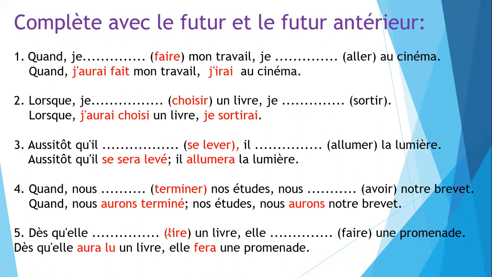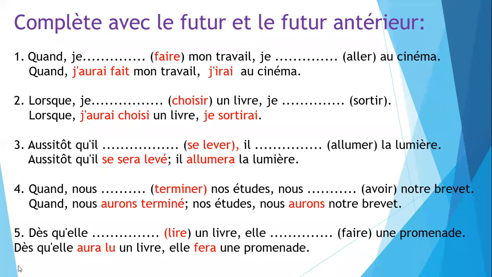Here lu is the past participle of the verb lire. Lire means to read. Dès que means as soon as: as soon as she will have read a book, she will take a walk. Promenade is to take a walk. Okay, so this is about future antérieur and the future tense.